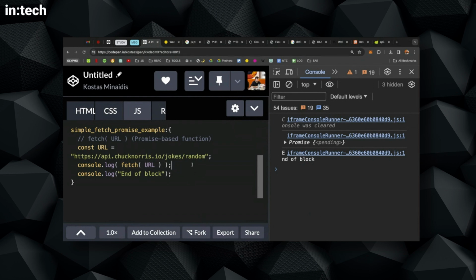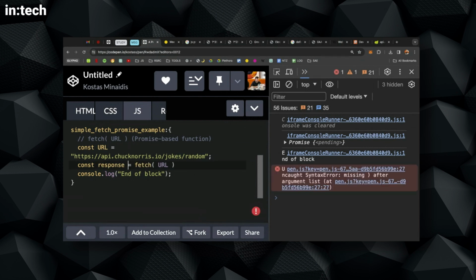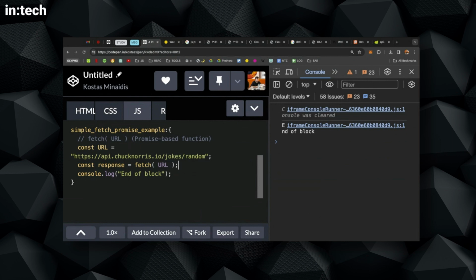Now, instead of just directly console logging the return value, the result of the function execution, I can store this in a variable and console log the variable. So the same thing, but it's much more clear that the evaluation of this function will result in something which we saw was a promise.